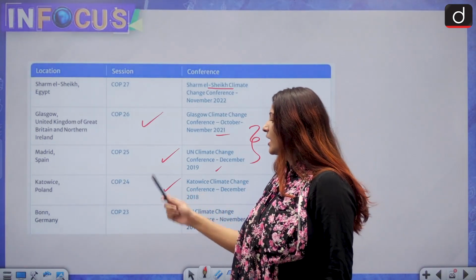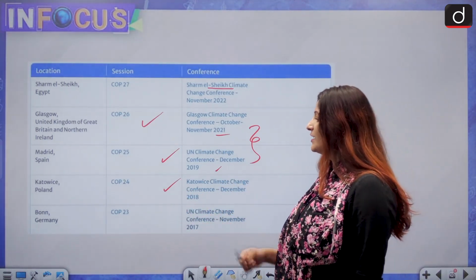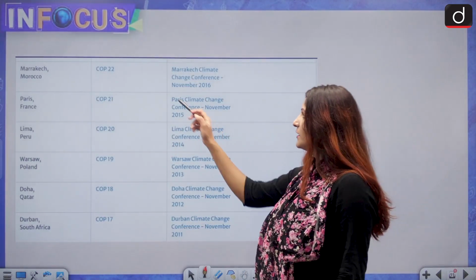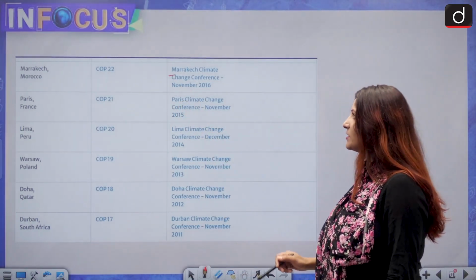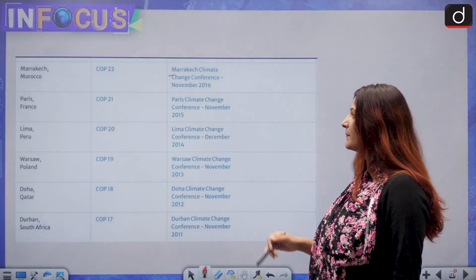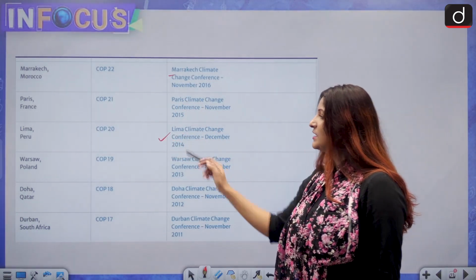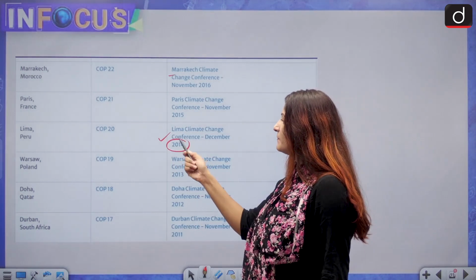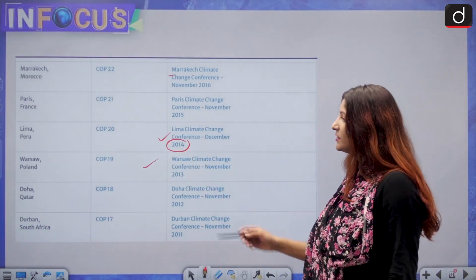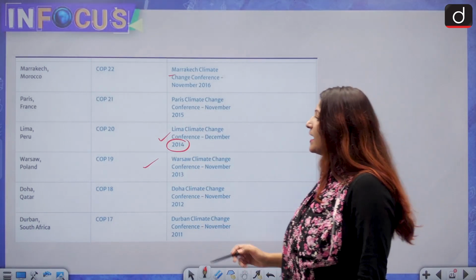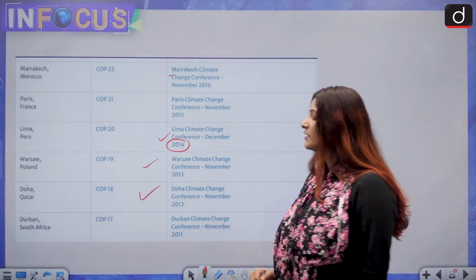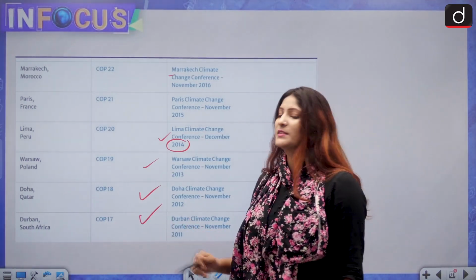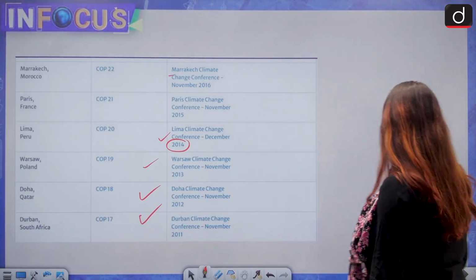COP24 happened in Katowice, Poland. COP23, Bonn, Germany in 2017. Then COP22, that was the Marrakesh Climate Change Conference. COP21 happened in Paris. COP20 at Lima in the year, of course, remember 2014. Then COP19 in 2013 happened in Warsaw, Poland. And in Doha, Qatar, COP18 took place and COP17 happened in Durban, that is in South Africa.